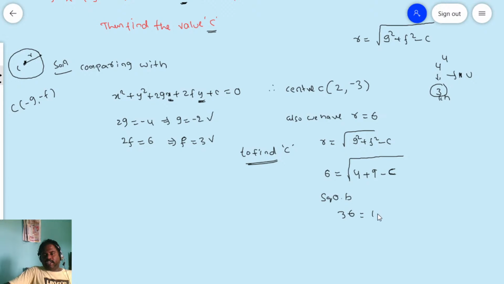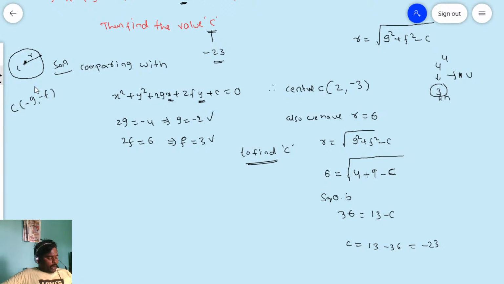4 plus 9, 13 minus c. Now c value is equal to 13 minus 36. Therefore this value you are getting how much? 23, negative 23. You see, friends, now you got the unknown value c or not? What is the c value? c value is -23, negative 23. Is it clear for everyone?